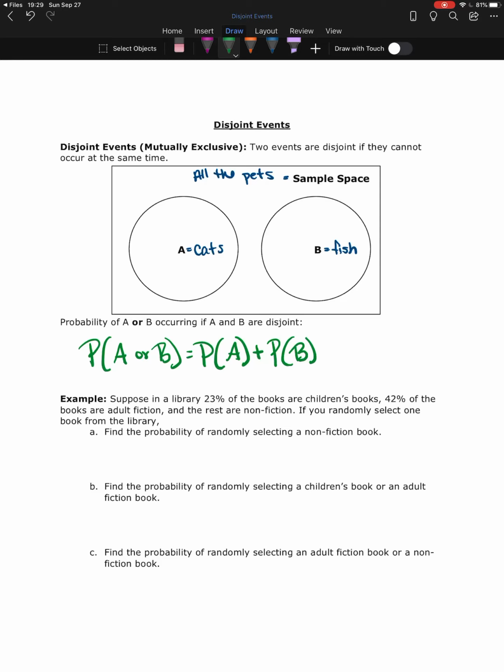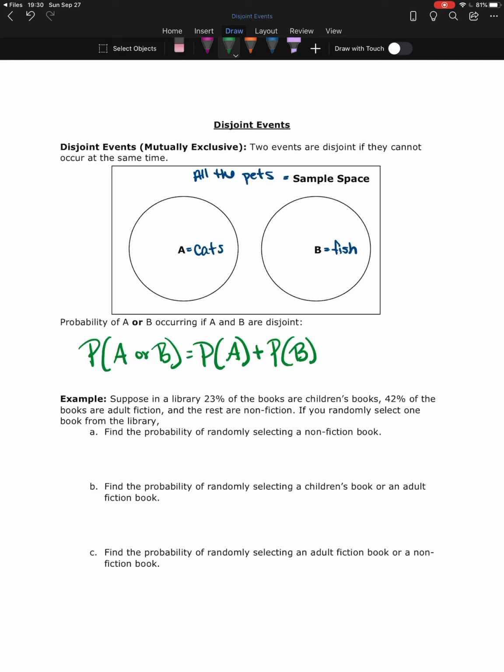So let's look at an example that does not involve fish. So suppose in a library, 23% of the books are children's books, 42% of the books are adult fiction books, and the rest are nonfiction. So you cannot be a children's book and an adult fiction book at the same time. You're either a child's book or you're an adult book. You also cannot be a fiction and nonfiction at the same time. Okay, we're also going to assume that these children's books are all fiction. So the nonfiction books are just totally separate.